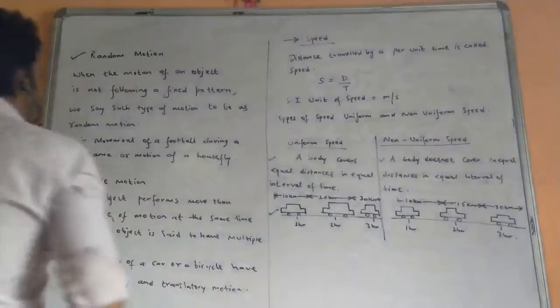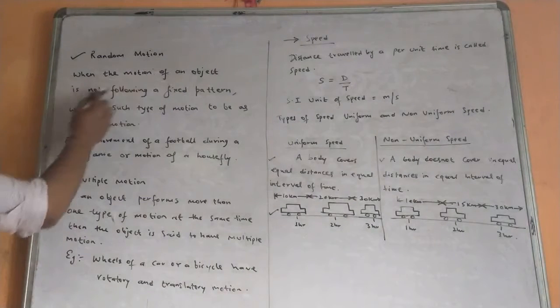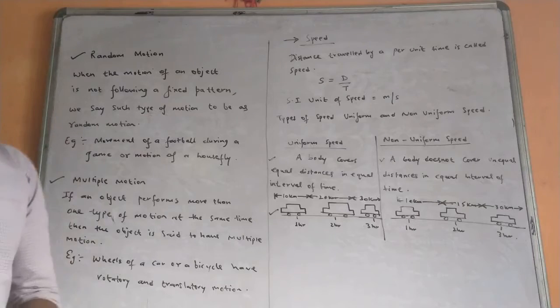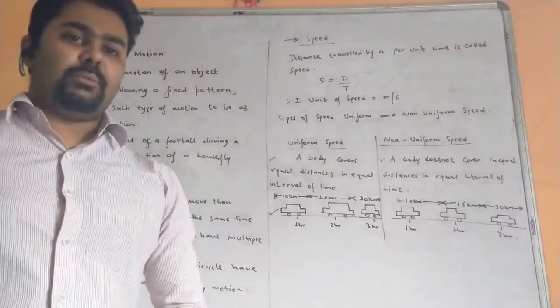So this is the next type of motion, that is random motion. When the motion of an object is not following a fixed pattern, we say such type of motion to be random motion. So if the motion of a body is not following a fixed pattern, we consider it to be random motion.